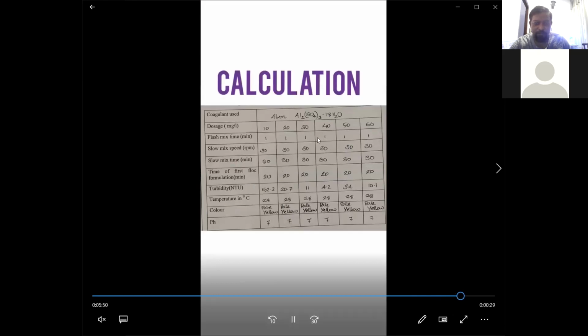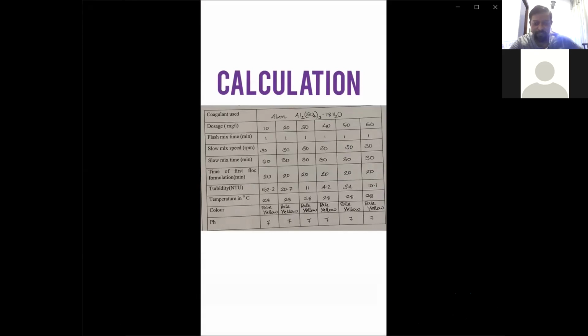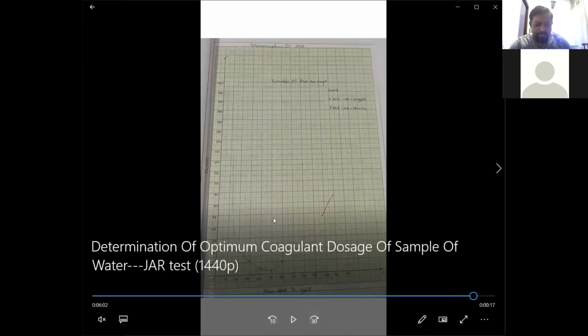Now after that, you can plot the turbidity versus the alum concentration in each beaker, and you end up having a plot like this. You can see now here it gives you the optimum alum concentration. So that is how we normally conduct the jar test.